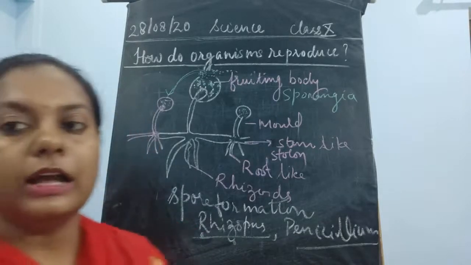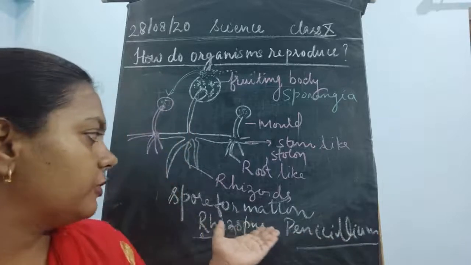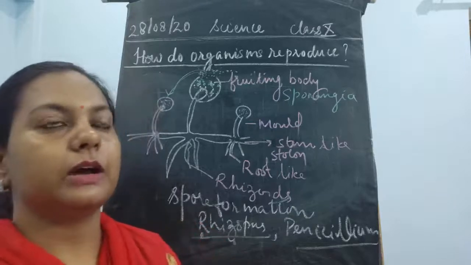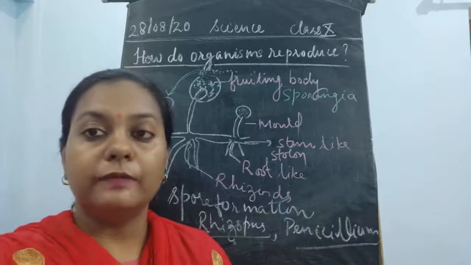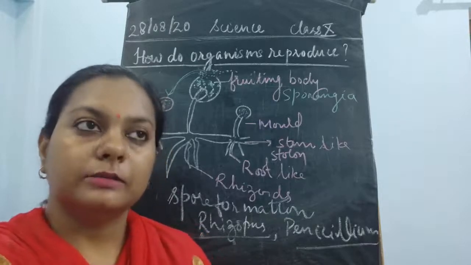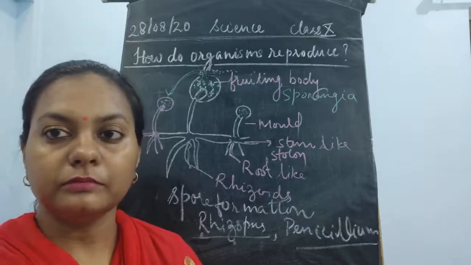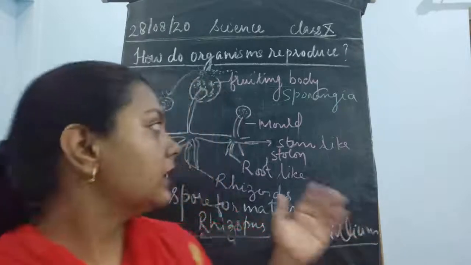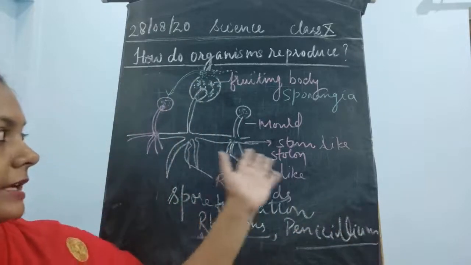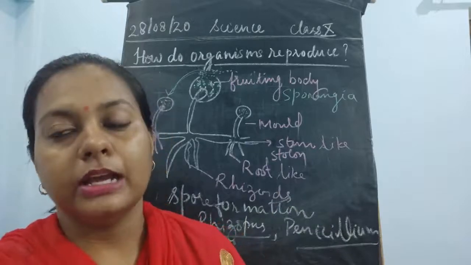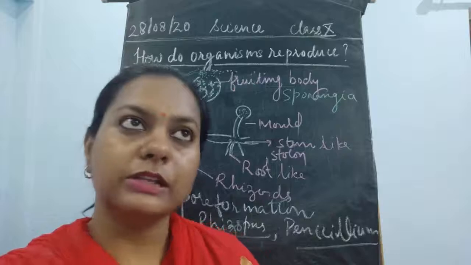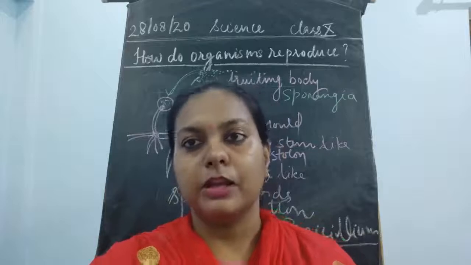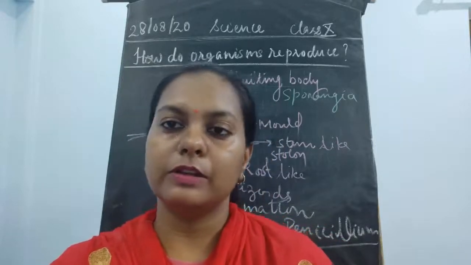Children, this is all about spore formation. We discussed binary fission, multiple fission, and then one more topic of this asexual mode of reproduction, which was budding, in which we saw that single budding and multiple budding happen in yeasts, whereas the last part, spore formation, takes place in various fungi. This is the way by which the fungus grows with the help of the spores present inside the sporangium. Sporangia is the plural form, sporangium is the singular form. So this was all about spore formation, children.